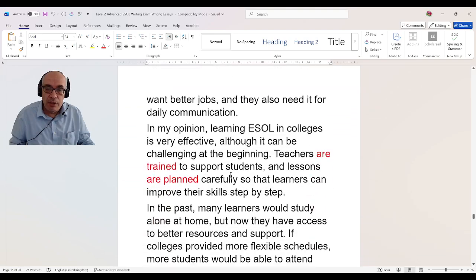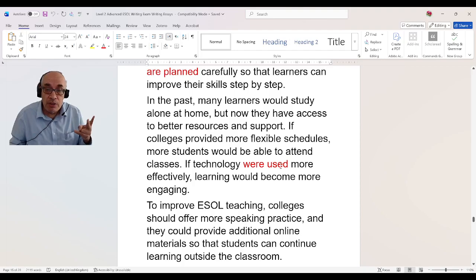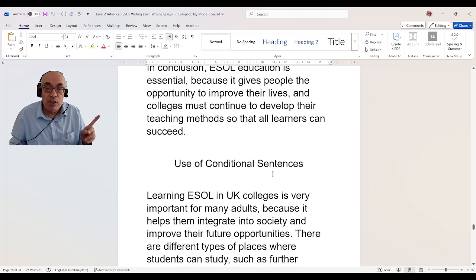I use here are trained, verb to be and past participle. This means passive voice. Are planned, again passive voice. This means I use passive voice 2 times in my level 2 writing. Were used, again I use passive voice for the 3rd time in my level 2 writing exam. This means only 3 times.